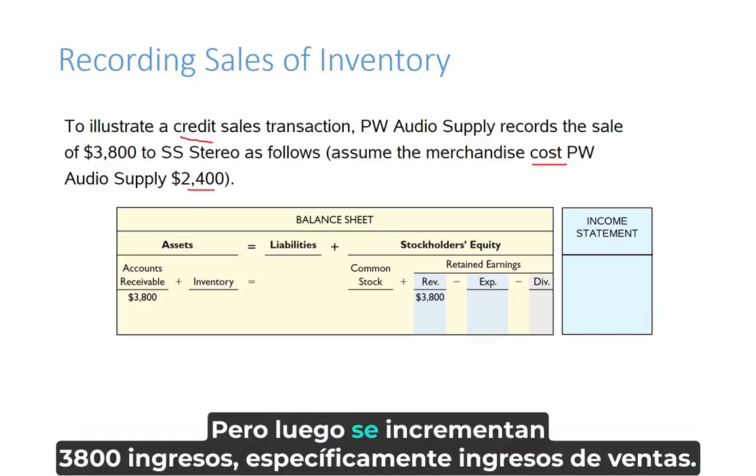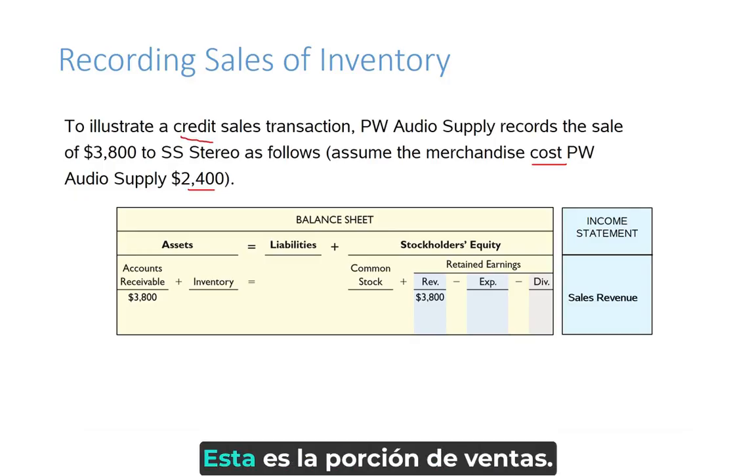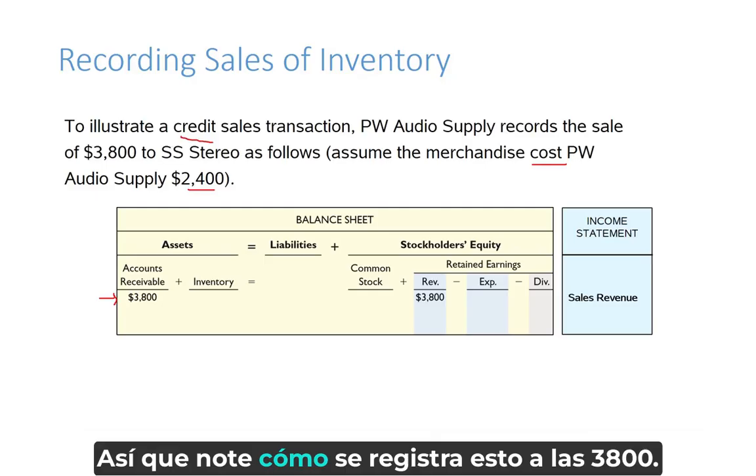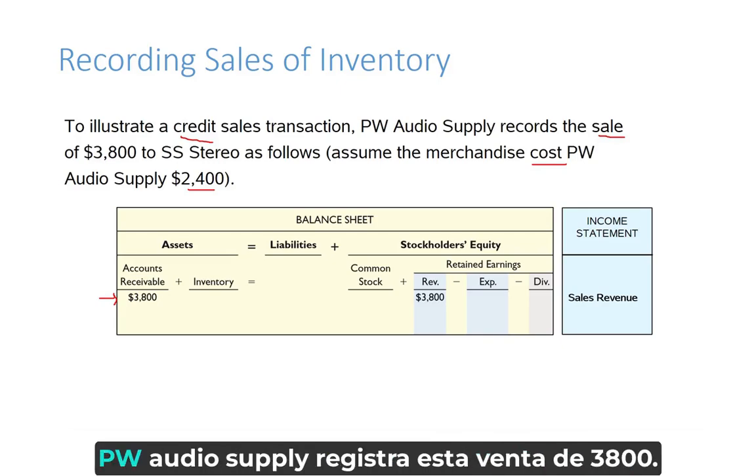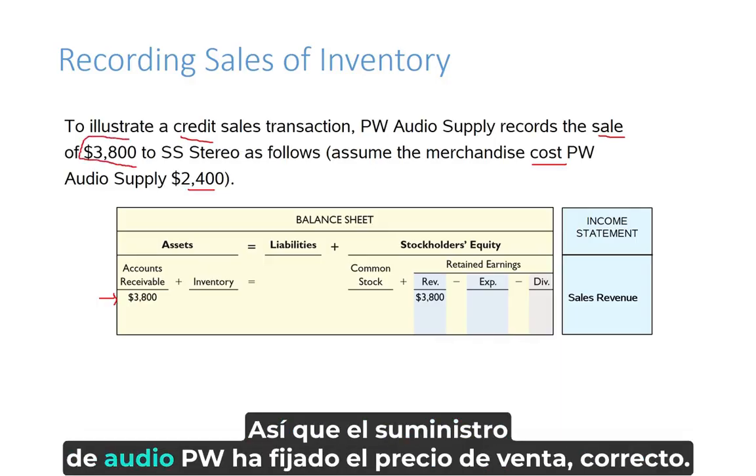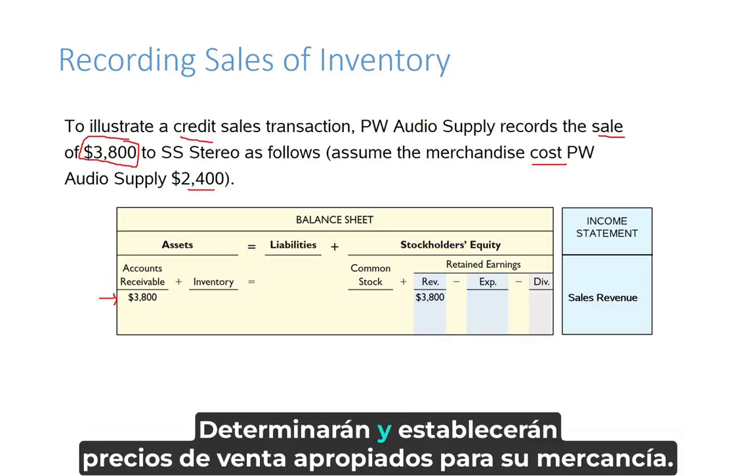But then $3,800 in revenues, specifically sales revenue, is increased. Now, this is the sales portion. So notice how this is recorded at $3,800. This is the selling price, right? PW Audio Supply records this sale of $3,800. So PW Audio Supply has set this selling price, right? They'll determine and set appropriate selling prices for their merchandise.